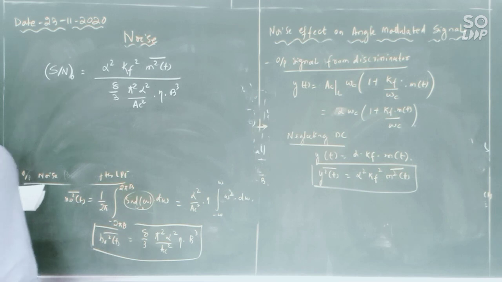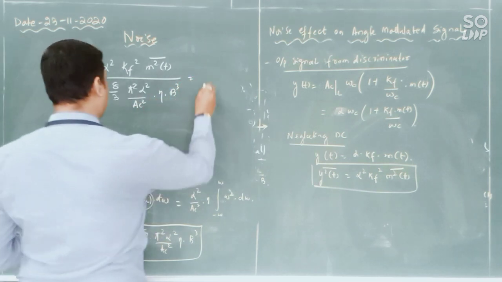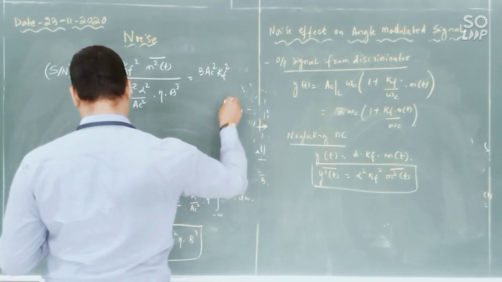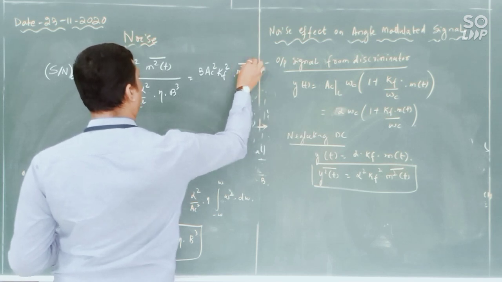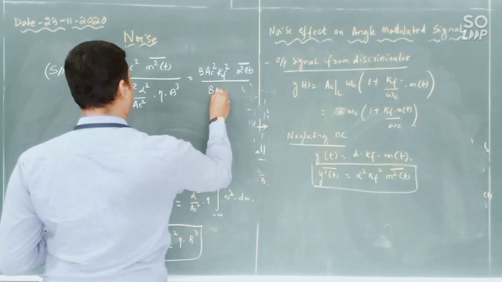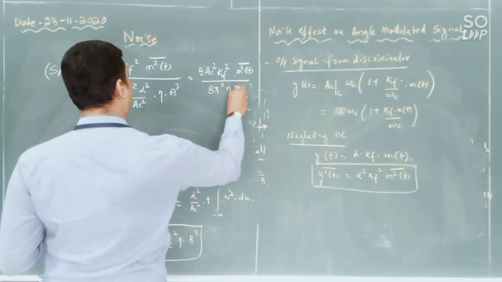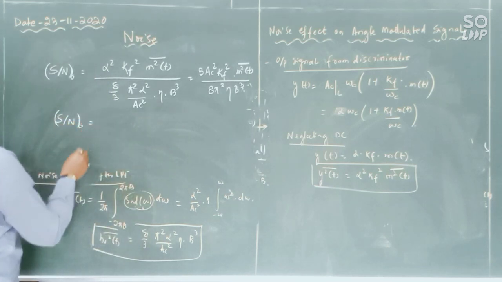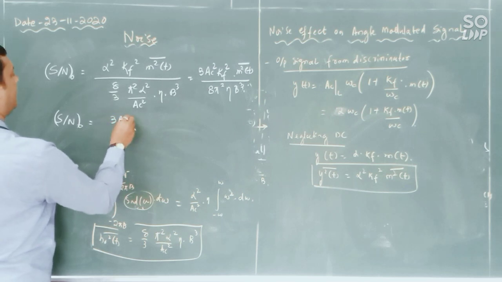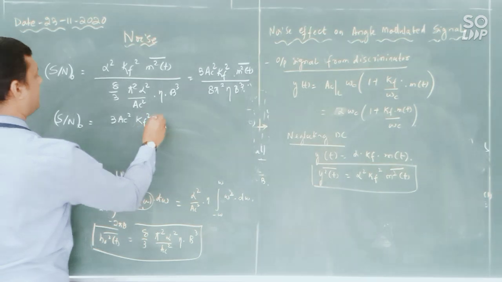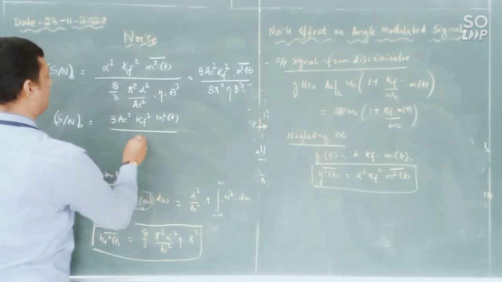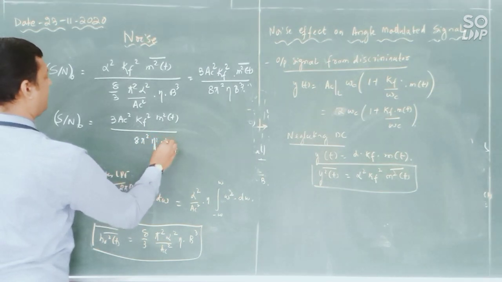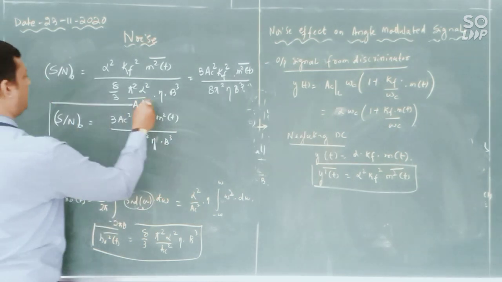When you substitute all these things, you will get 3 AC square kf square m square of t bar divided by 8 pi square eta into b whole cube. So this is my output SNR.